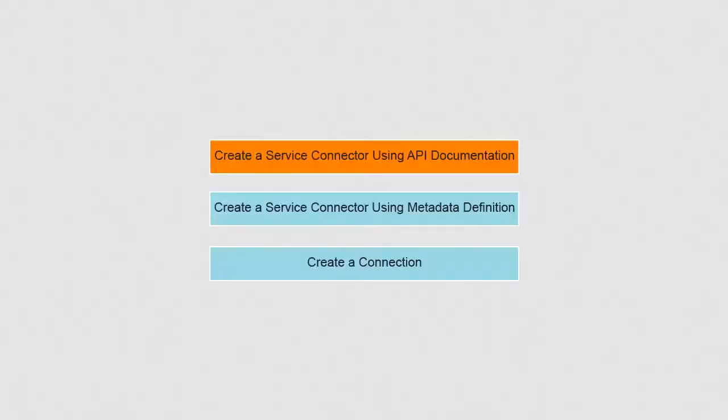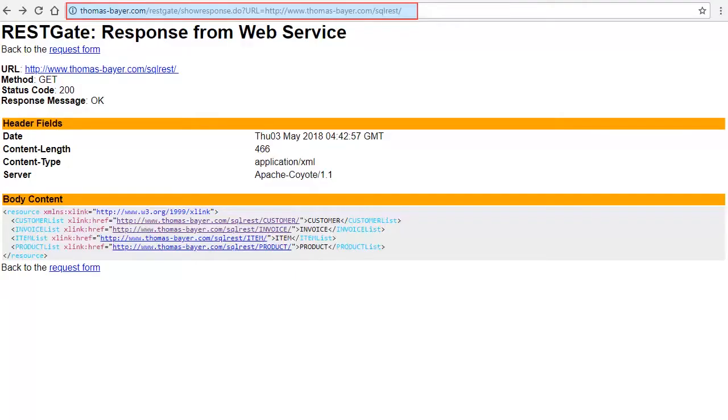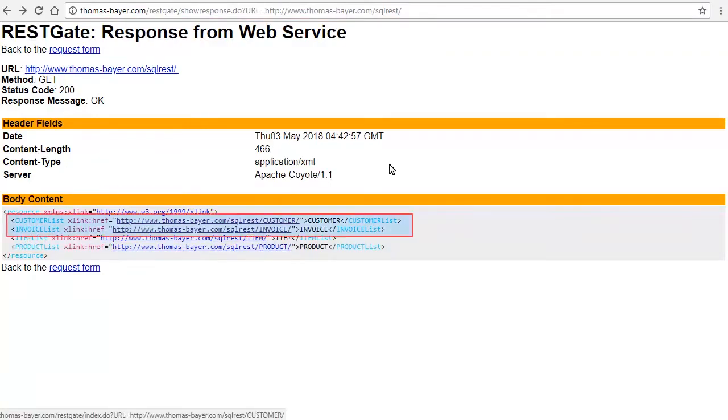Let us create a service connector using API documentation. We will use the Thomas Bayer service. Thomas Bayer service is available at this URL. There are 4 operations exposed by this service, out of which we would be using customer and invoice. Let's look at how to invoke these operations.